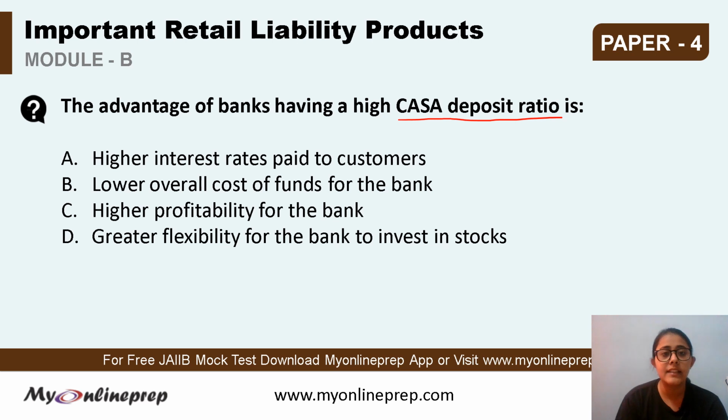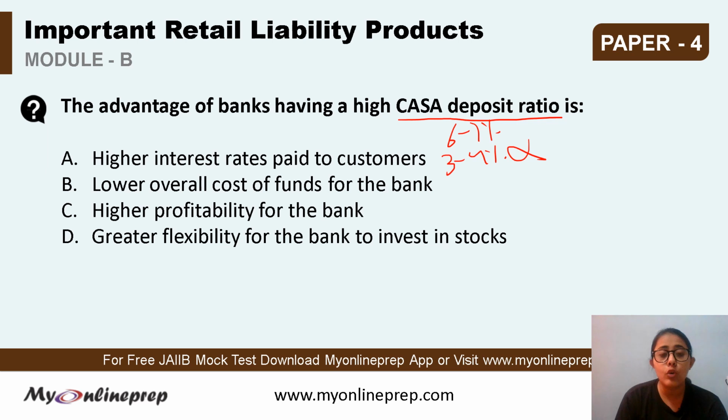So option A says higher interest rate that is paid to customers. So CASA deposits में higher interest rate नहीं होते हैं. These are usually lower than the term loans. जो term loans होते हैं उसमें 6 to 7% होता है, whereas CASA deposits में maximum 3 to 4% होता है. तो ये तो नहीं हो सकता.